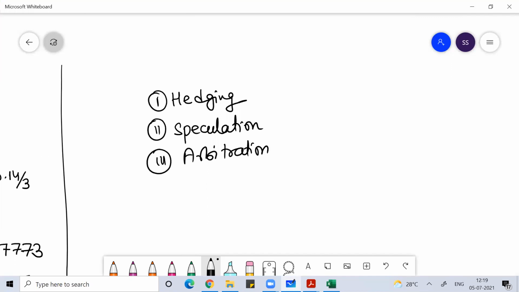So what is hedging? Hedging basically means a risk minimization technique. Hedging means you are trying to minimize your risk.